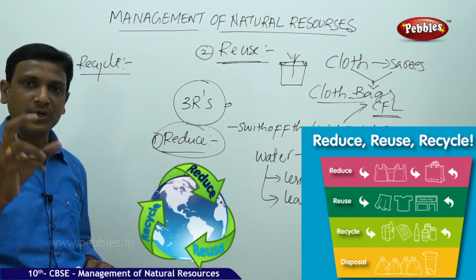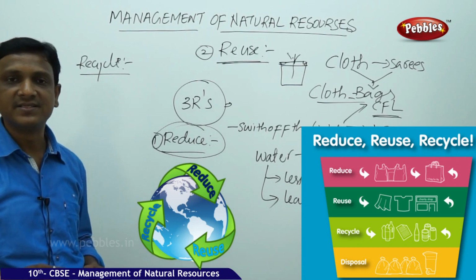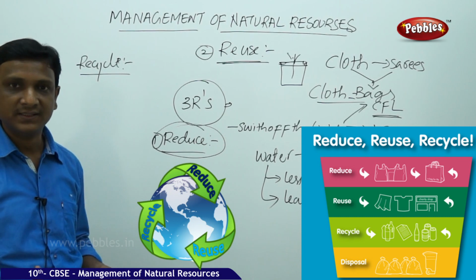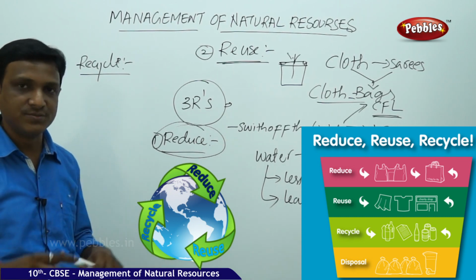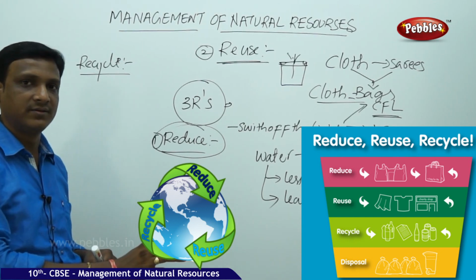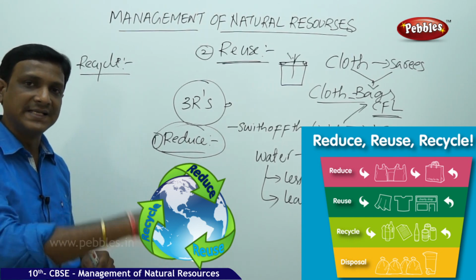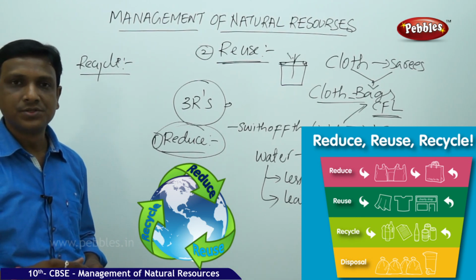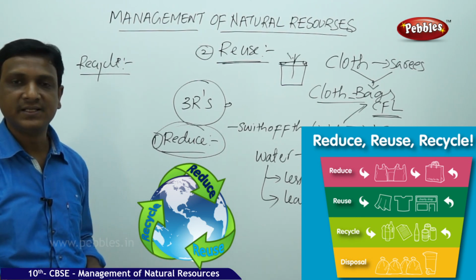So first you need to identify what materials can be recycled, and segregate them. Say, for example, your mother has thrown all the waste in one garbage bin. She might not be aware that certain materials are recyclable and certain materials are non-recyclable. So you can segregate all the recyclable materials.